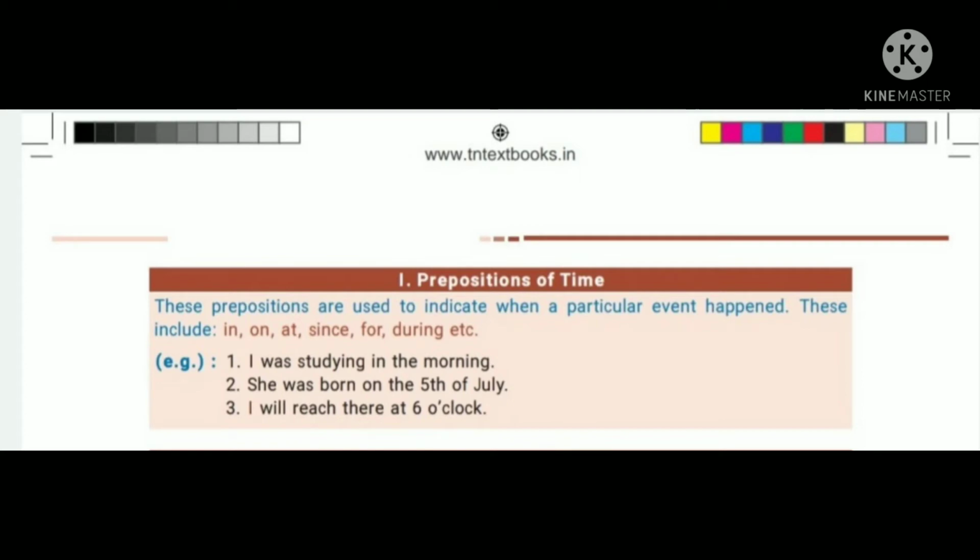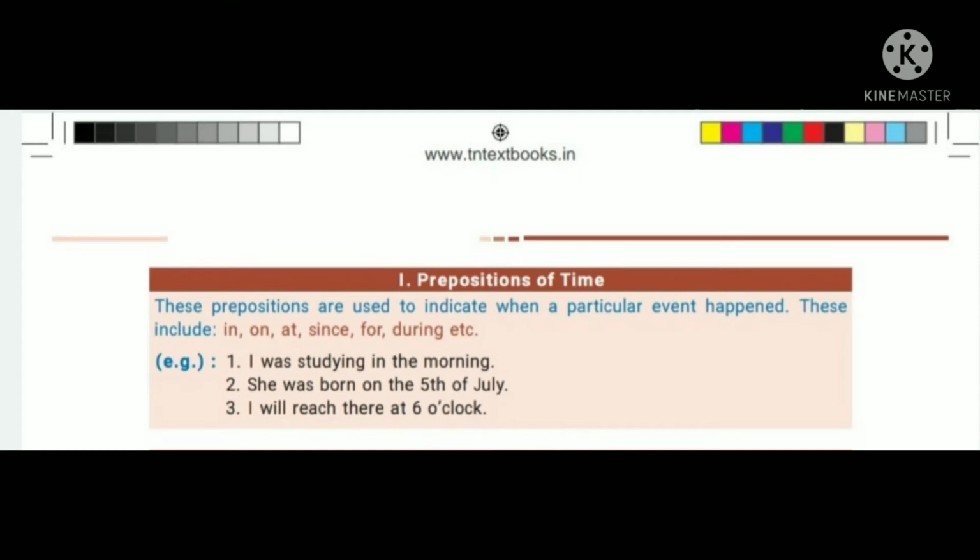See the second one. She was born on the 5th of July. Here on is used for days and dates, isn't it? So in this sentence, the date is given, 5th of July, so we have used on. Here on is a preposition of time.